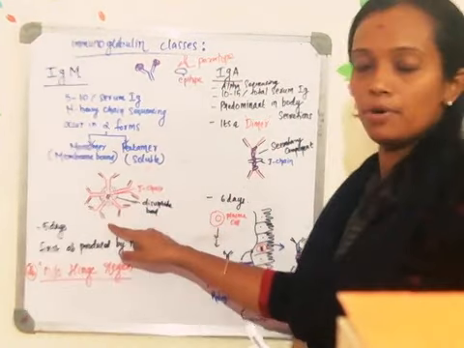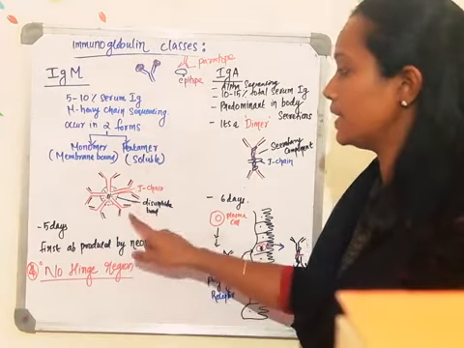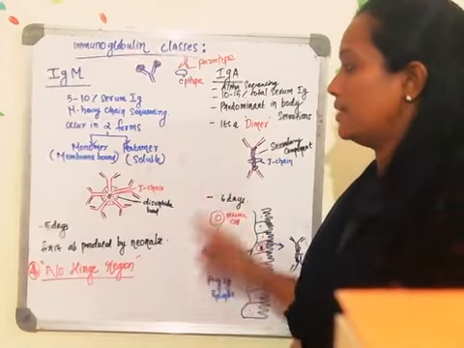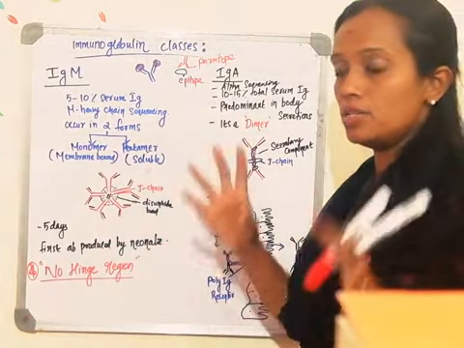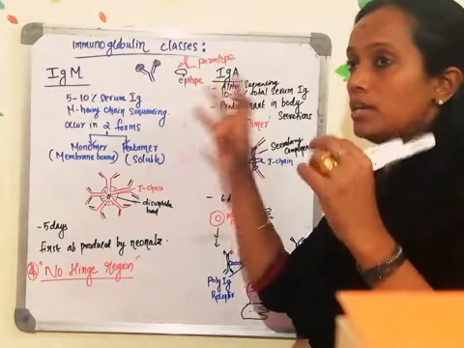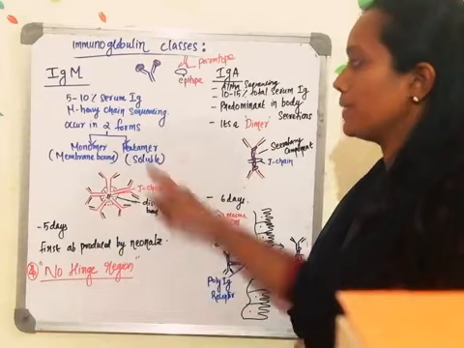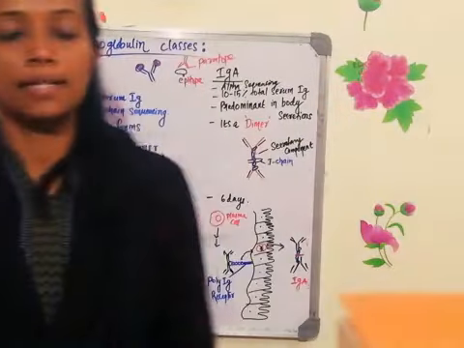Now how many antibodies are there? 5. So total how many antigen binding sites are there in this particular antibody? 5 into 2. How many? 10. 10 antigen binding sites are there. So you can imagine that 10 antigens can bind to this particular antibody because it is a pentameric structure. The monomeric form of this immunoglobulin M usually will be seen as a receptor on the B cell.